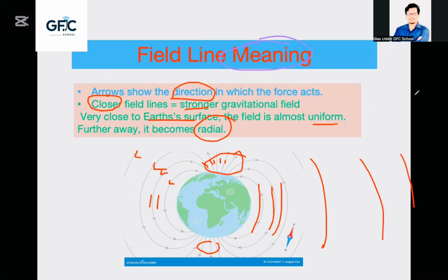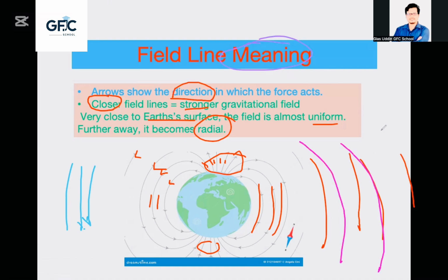Farther, then we will see radial. Not like parallel. We won't see this is parallel, this is parallel. But farther we can see radial. Radial means, look, such type we could see radial.